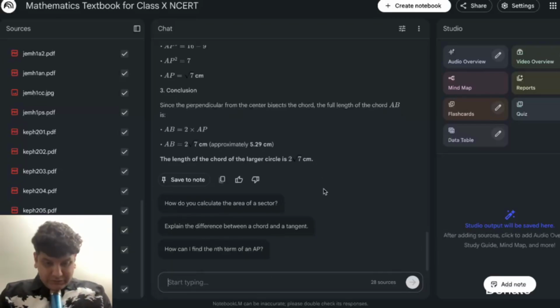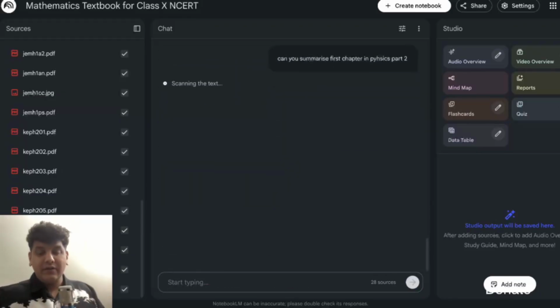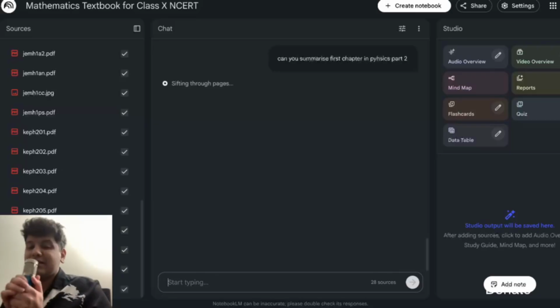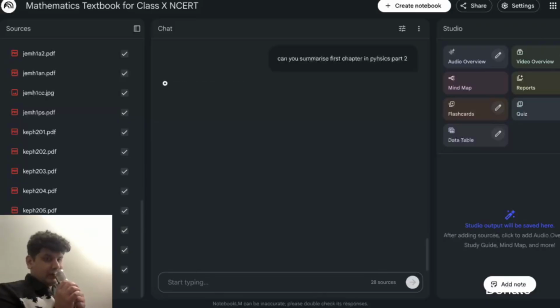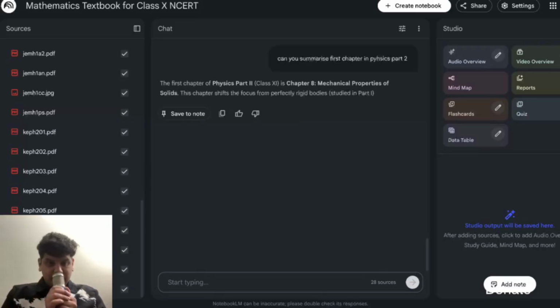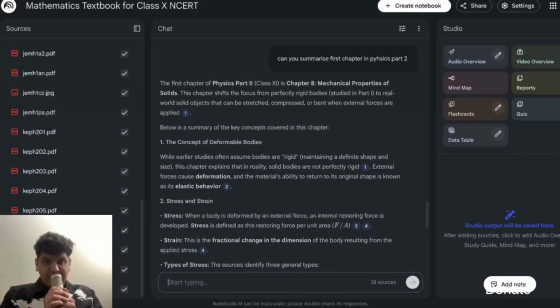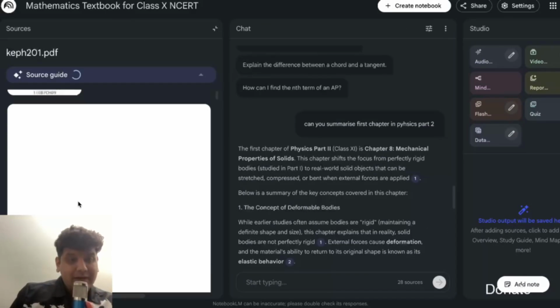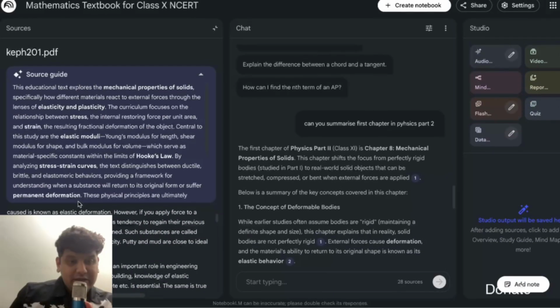But let's do this. Can you summarize first chapter in physics part 2? Let's see if this works. Again, I wrote the physics spelling wrong. So let's see if it is able to understand this and how it is going to work out. The first chapter, chapter 8, is mechanical properties of... Let's see. Is it mechanical properties of NCERT not to be published?